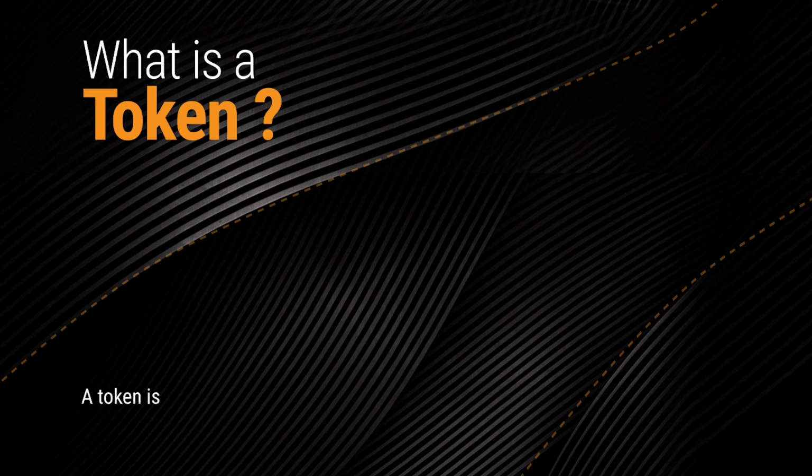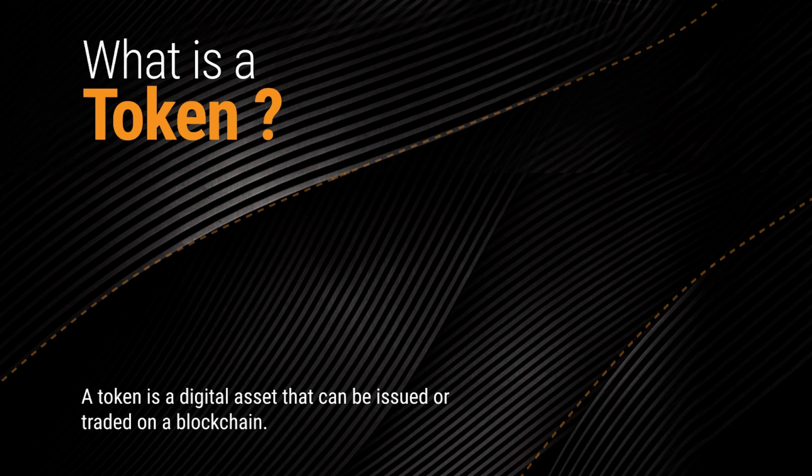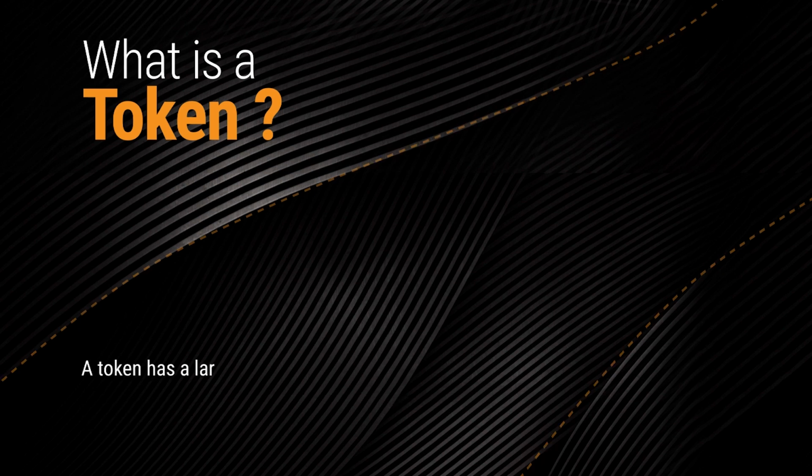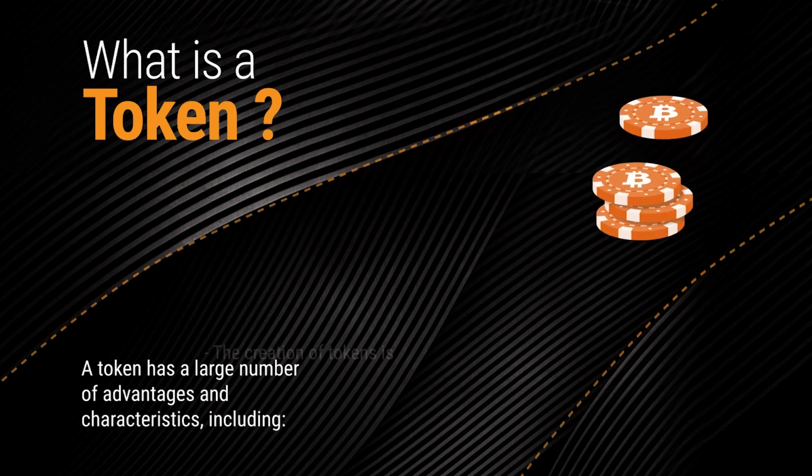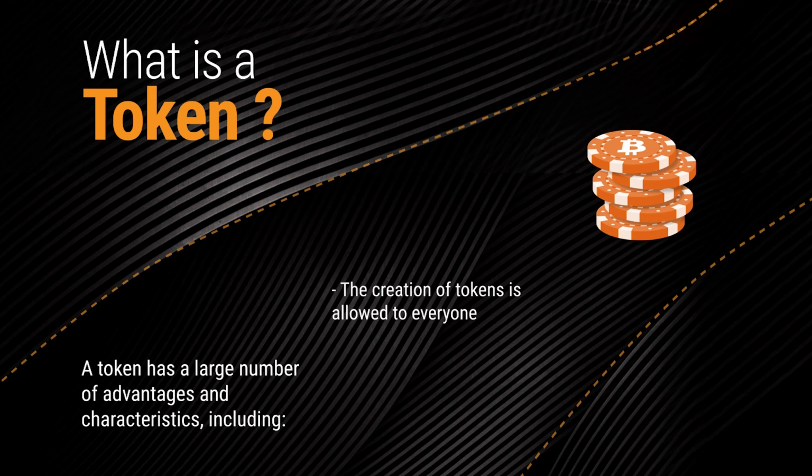What is a token? A token is a digital asset that can be issued or traded on a blockchain. A token has a large number of advantages and characteristics, including: the creation of tokens is allowed to everyone.